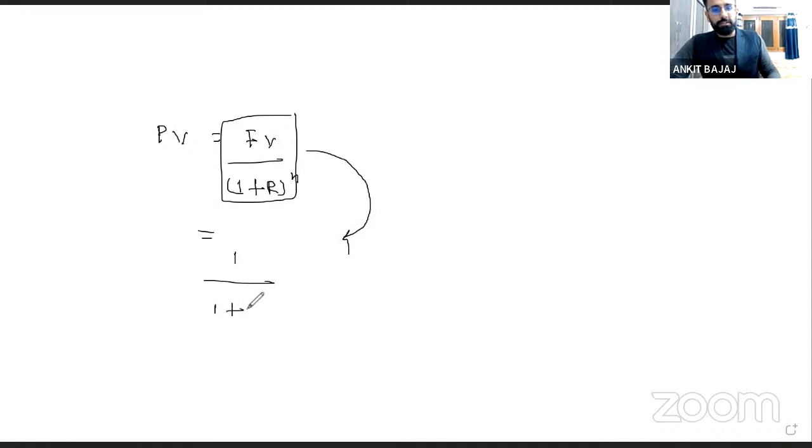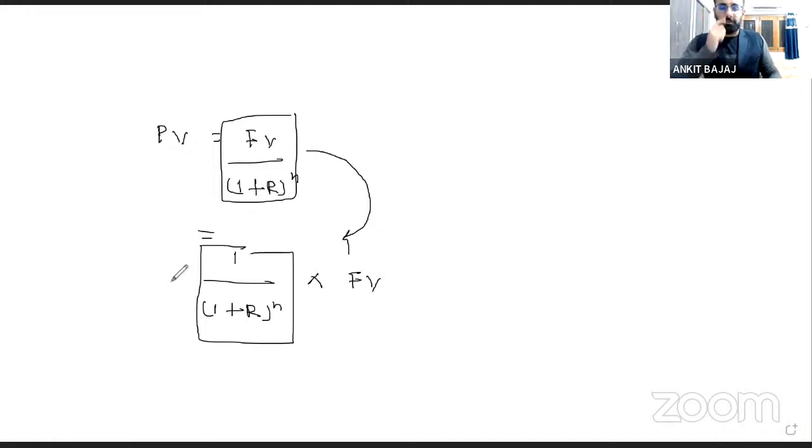1 divided by 1 plus r power n, into FV. And what I've done, instead of writing FV in the numerator of this value, I've written 1, and I have written future value separately. So this is your present value factor. We already have the future value. What I have to do is take 1 divided by 1 plus R, to calculate the present value factor.